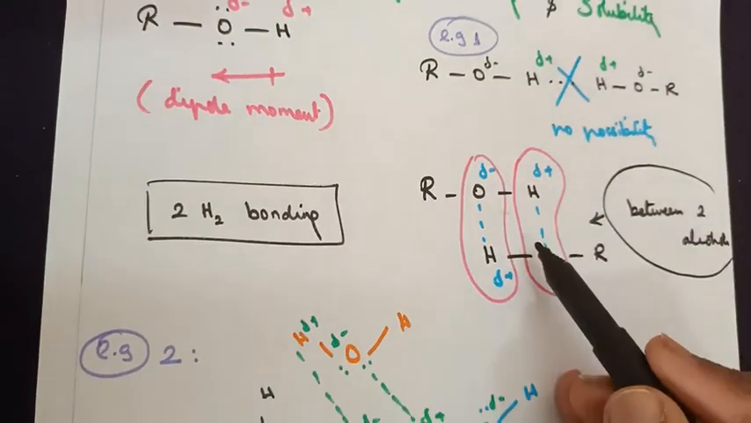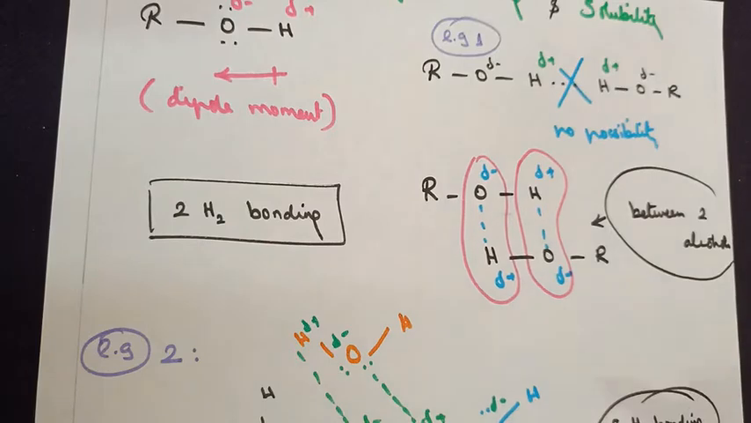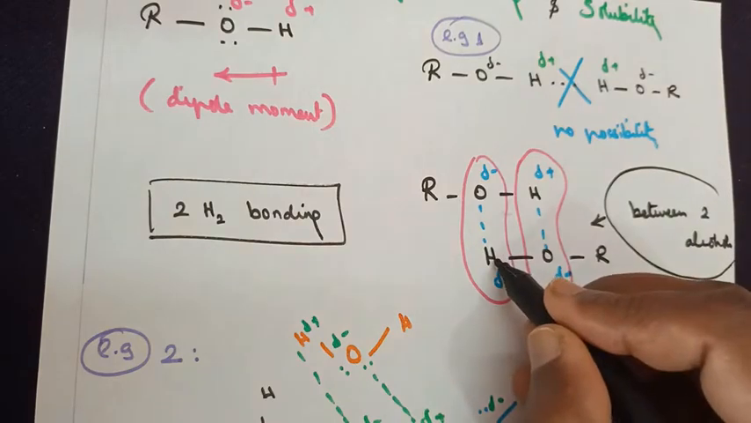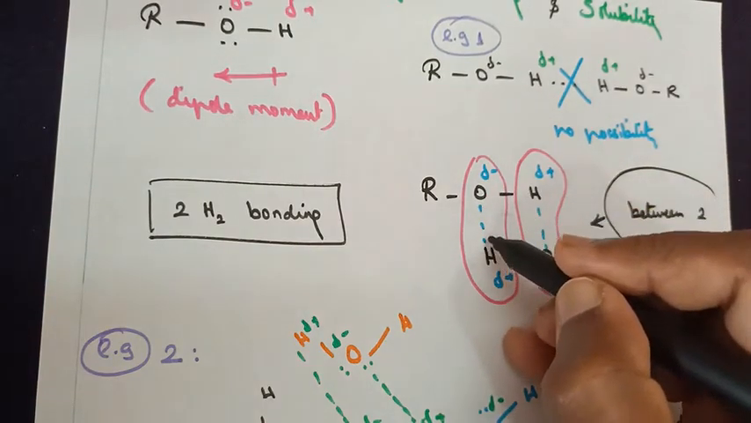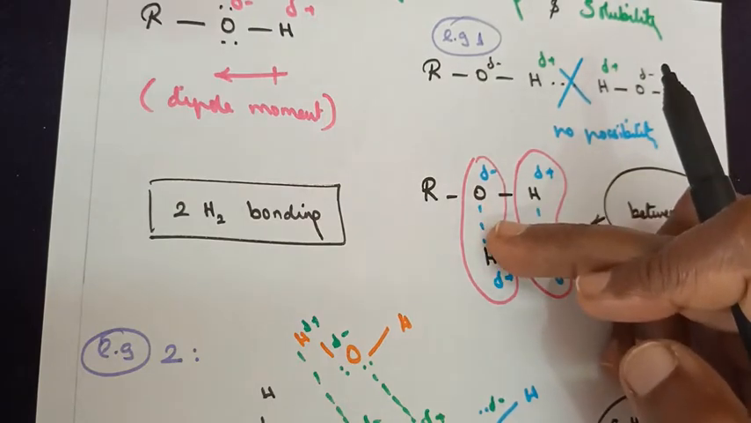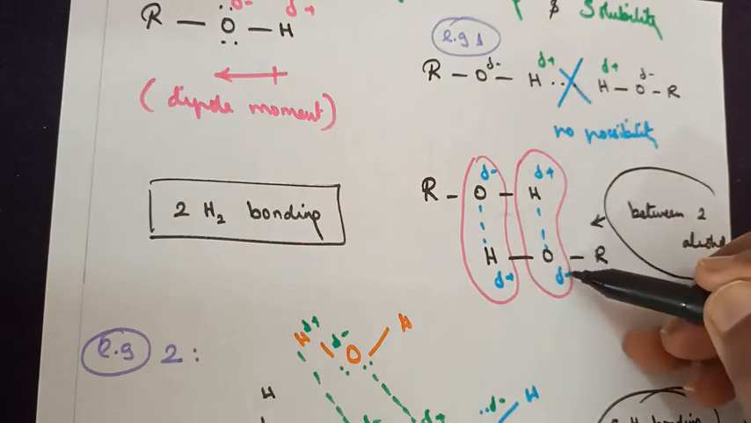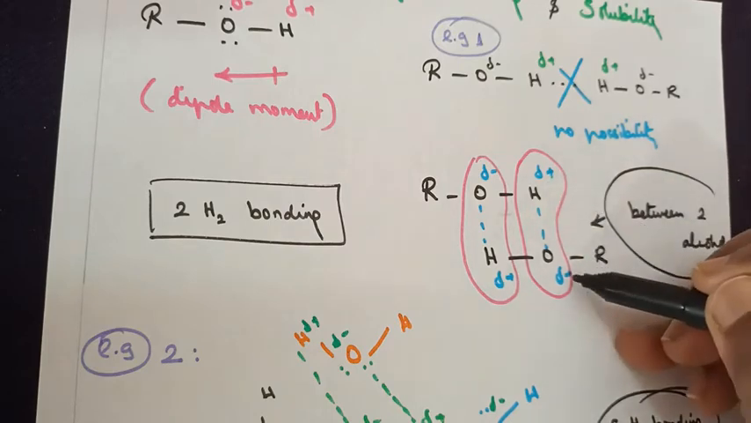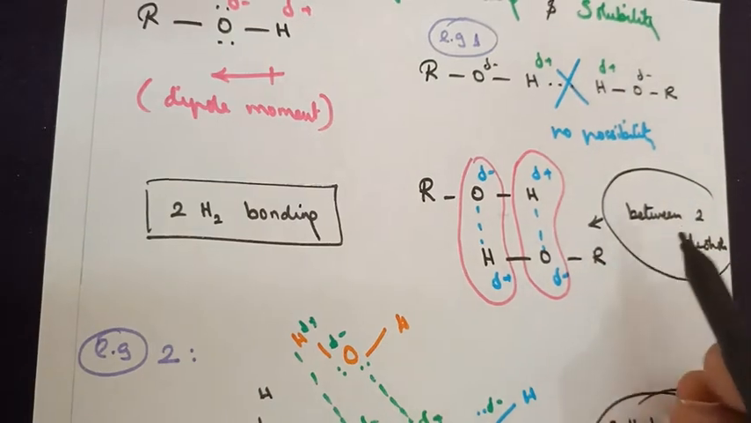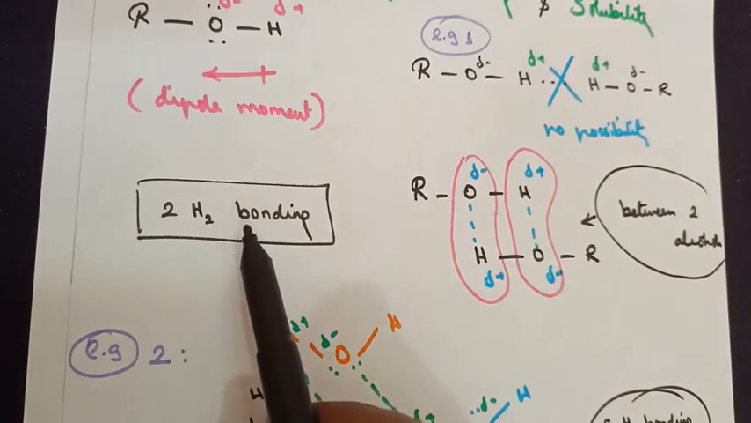The same concept, you see how I have written: ROH is one molecule of alcohol, ROH is another molecule of alcohol. Oxygen is partially electronegative, here hydrogen is partially electropositive. So, between them a bond can be formed, because they are oppositely charged. Similarly, look at it here. Oxygen is electronegative, hydrogen is electropositive. Between them bond formation is possible. So, between two alcohols, how many hydrogen bonds are possible? Two hydrogen bonds are possible.